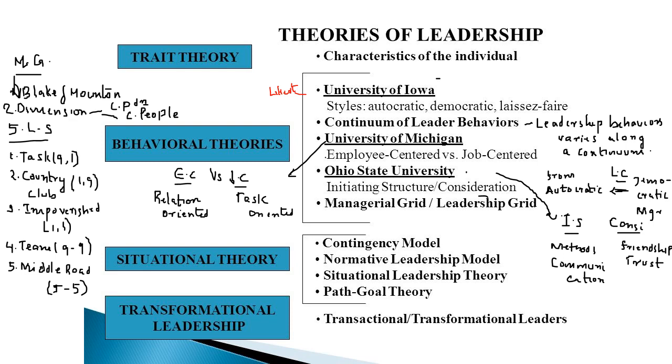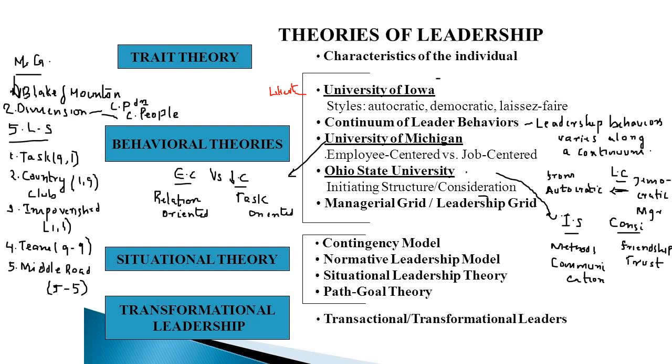So these are important ones. You have to remember the two dimensions, that is concern for production and concern for people, and along with that you have to remember the 5 leadership styles, that is task leader, the country club leader, impoverished leader, team leader, as well as middle road leader. So these are the important concepts coming under behavioral theory.